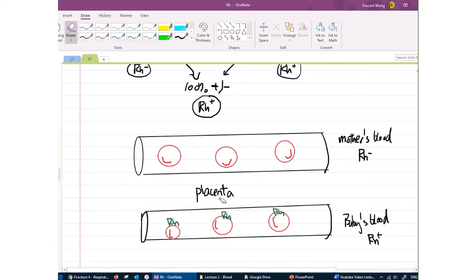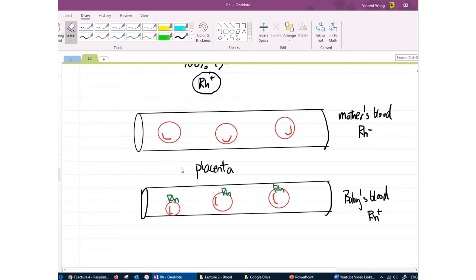Okay, so the placenta is pretty good at separating the blood of the mother and the child. It's not going to let them mix together. The only time there is mixing of blood is if the placenta is damaged. That could happen if there is some kind of accident during pregnancy or during delivery. It's quite possible that the placenta is damaged, and that will result in the baby's blood going into the mother's bloodstream. Okay, so let's say the placenta was damaged during delivery, during labor, then the baby's blood will now go